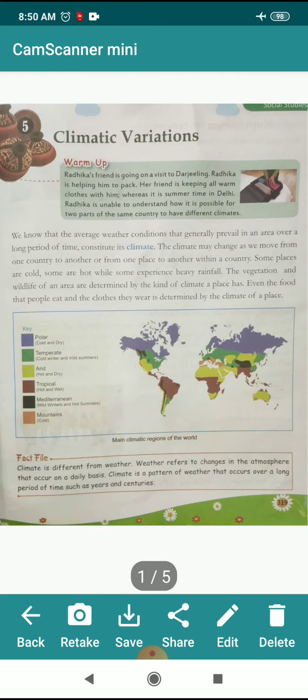In the given figure, we can see various countries which have different climate conditions in it. Like in polar areas, the climate is cold and dry.